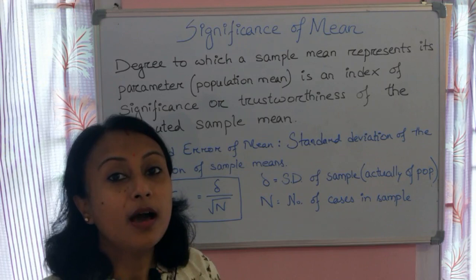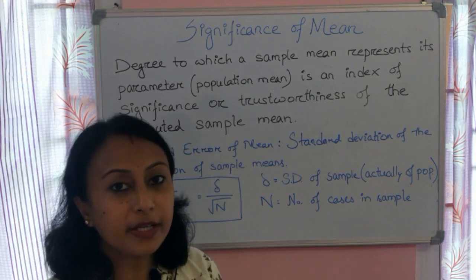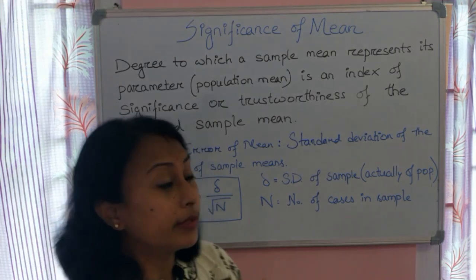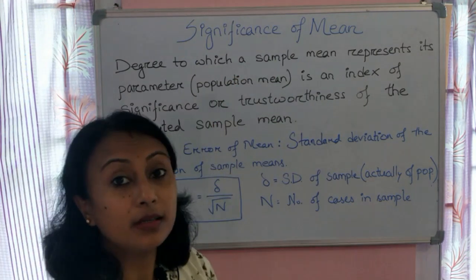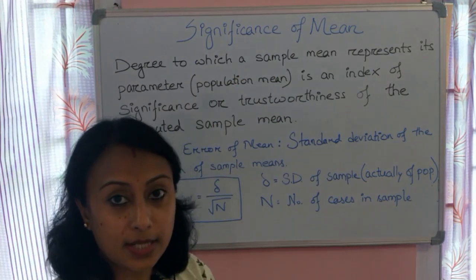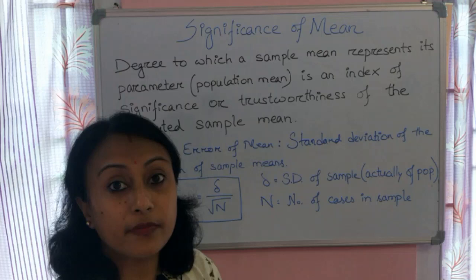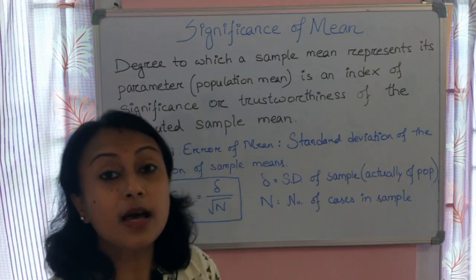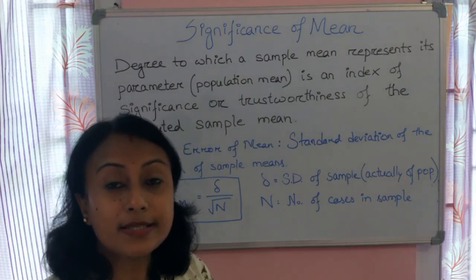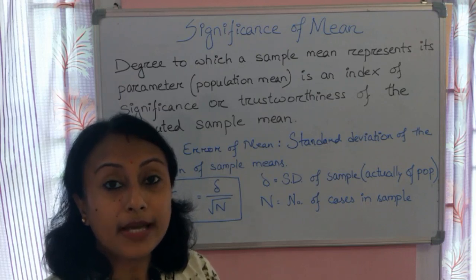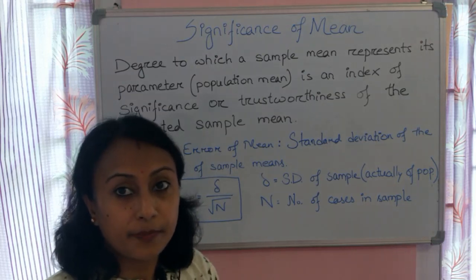That we have already discussed in our previous videos, correct? This significance of mean, or significance of any other statistics, which we will be doing in subsequent videos, is related to that sample and population.